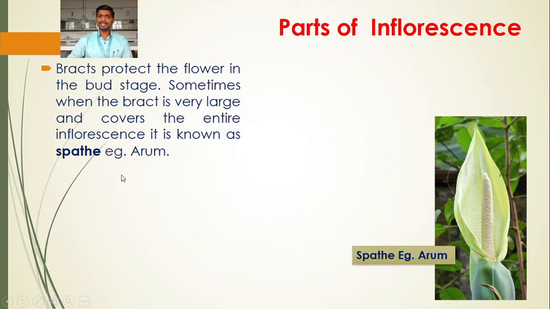In Marathi we say it is adu. So it is called spathe.